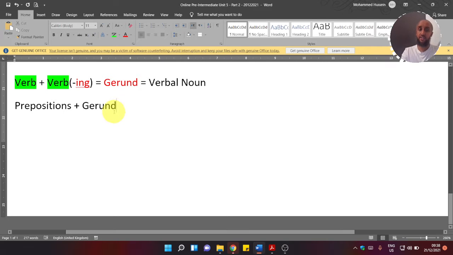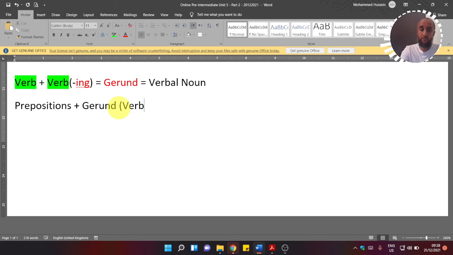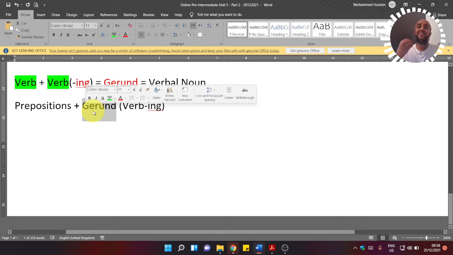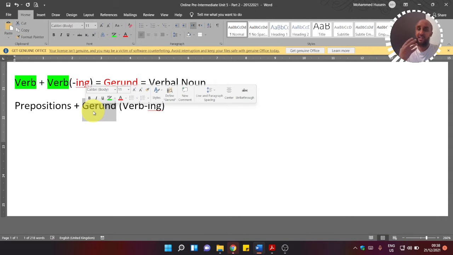So remember, guys, a gerund here is the verb with an ing. Okay, remember that. And remember the gerund is a verbal noun, so it behaves like a noun with a verbal quality, in a verbal form.